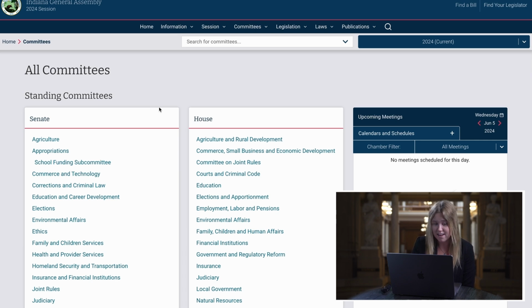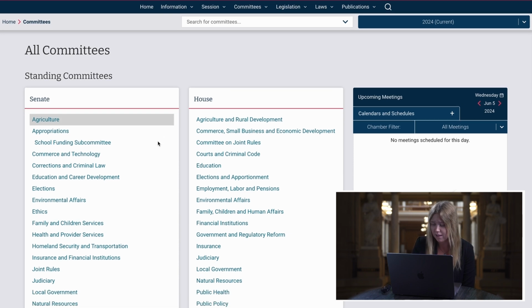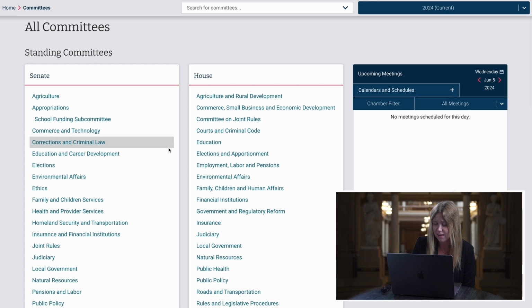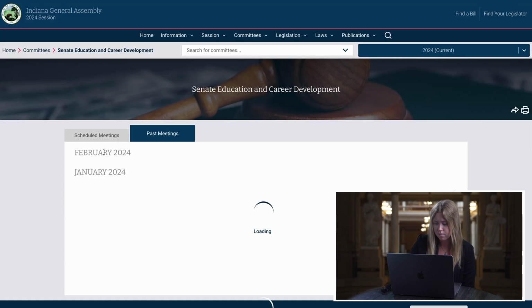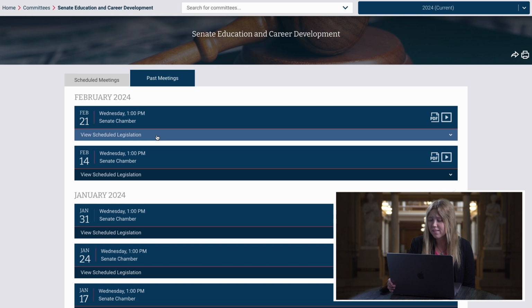First off, we see standing committees, or committees that always exist during the session. The House and Senate will have a lot of similar committees and some different. I focused a lot on education during last session, so let's go ahead and click on that in both the House and the Senate to give you an example of the information you can find under these hyperlinks. So when we click on this link, we're taken directly to a Past Meetings tab.